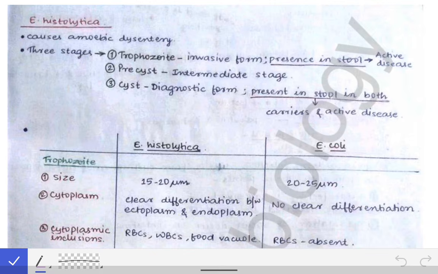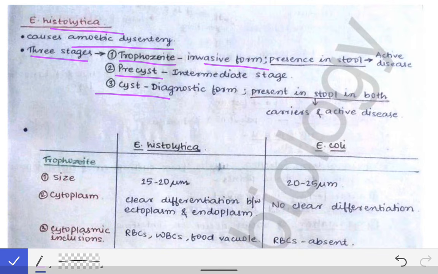Talking specifically about the Entamoeba histolytica, first you should remember that it causes the amoebic dysentery. Then you should remember it has three stages, that is the trophozoite stage, pre-cyst stage, and the cyst stage. So trophozoite stage is the invasive form, and if it is present in the stool, that means you can conclude that there is an active disease going on in the intestine lumen.